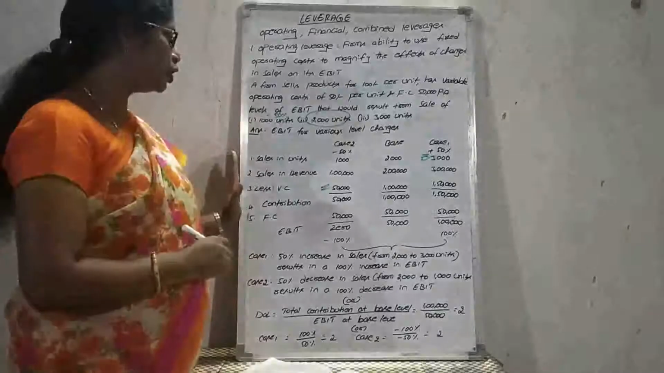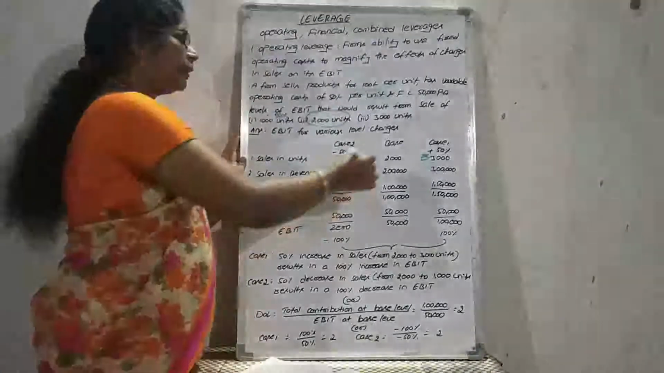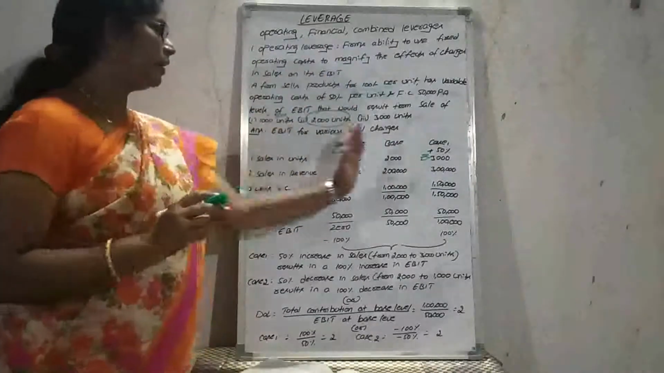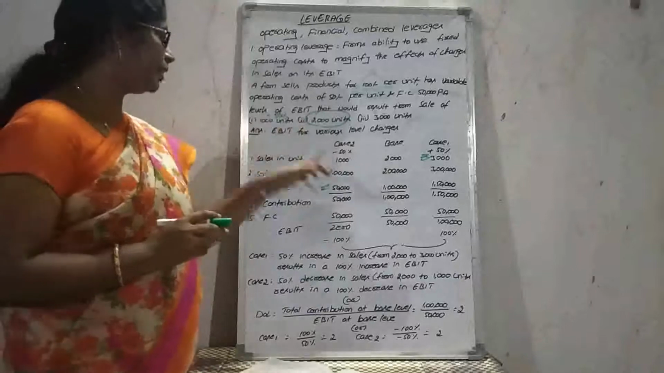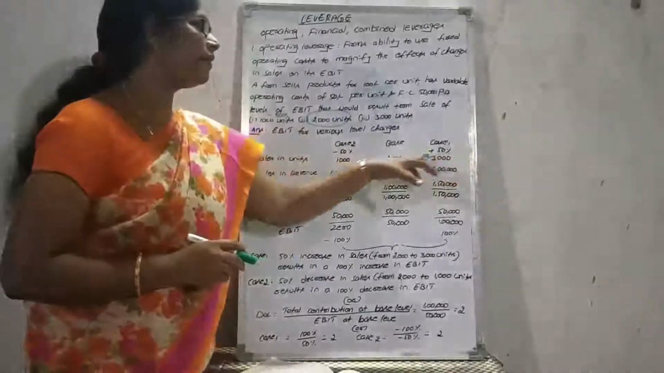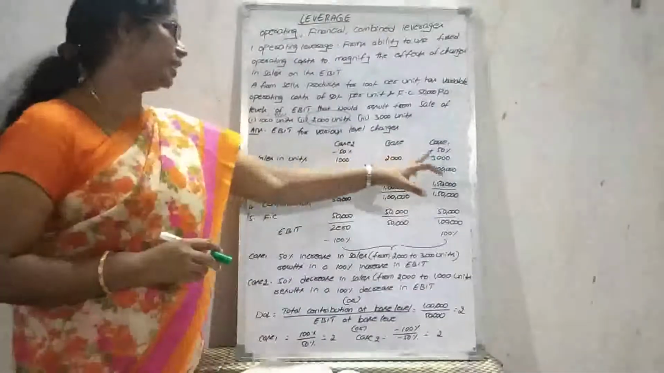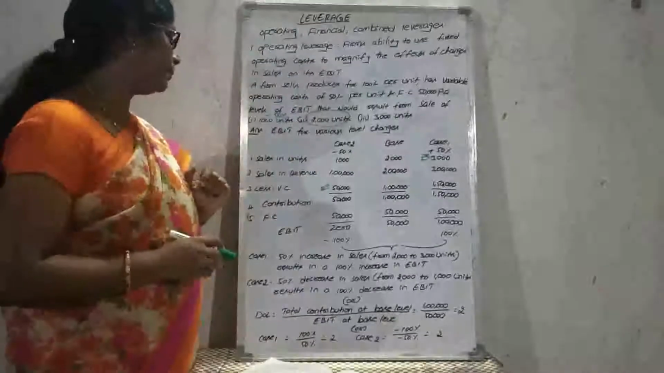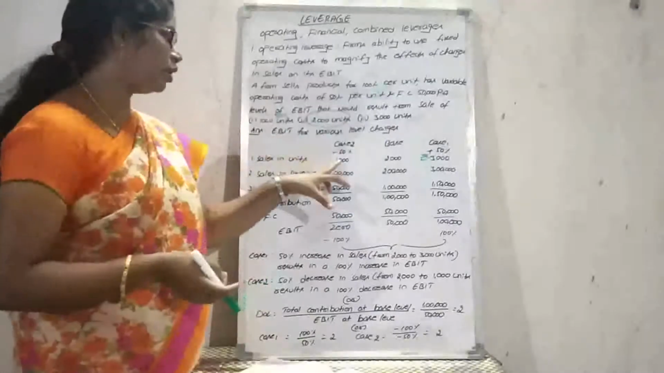And coming to the solution, EBIT for various levels of changes. The base value is 2000. And when it decreases by 50%, the units are 1000. It's already given in the problem, 1000 units. And when it increases, the value is 3000. 2000 plus 1000, that is 3000. It is also given in that problem. These are all the units.